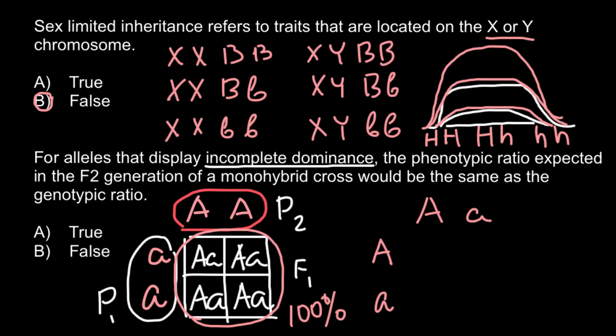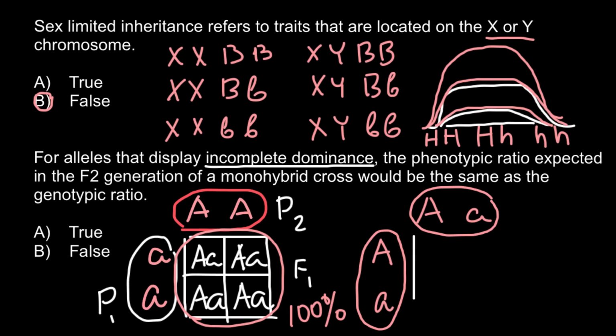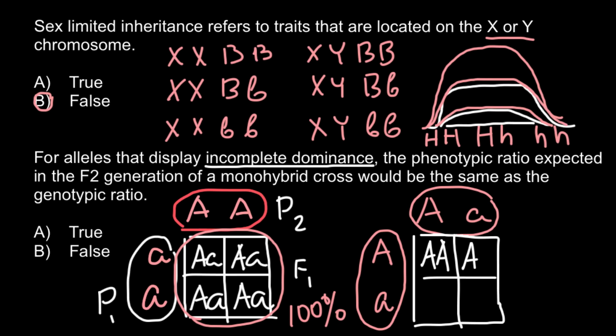So both parents would make pink flowers, and when we cross two parents from the F1 generation, we are going to get the following ratios. So here we would have capital A capital A, capital A small a, capital A small a, and small a small a. And this is going to be the F2 generation.